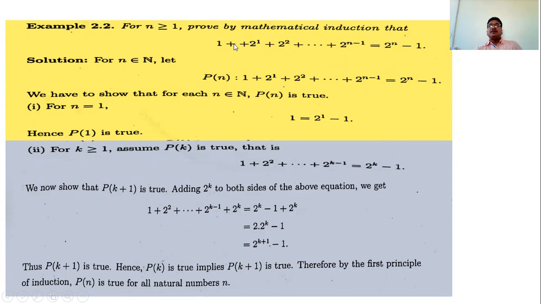That is, 1 plus 2 raised to 1, plus 2 raised to 2, plus 2 raised to 3, up to 2 raised to n minus 1, is equal to 2 raised to n, minus 1.